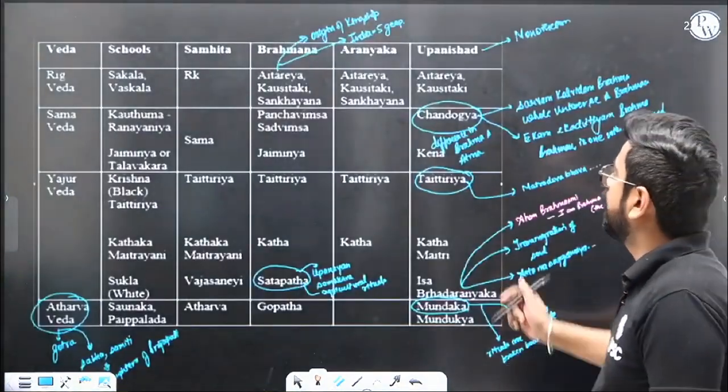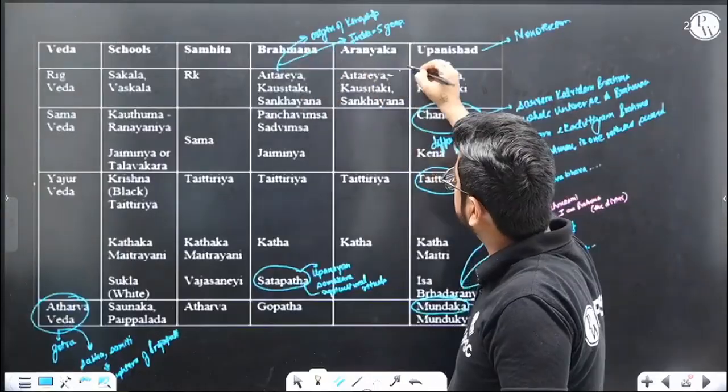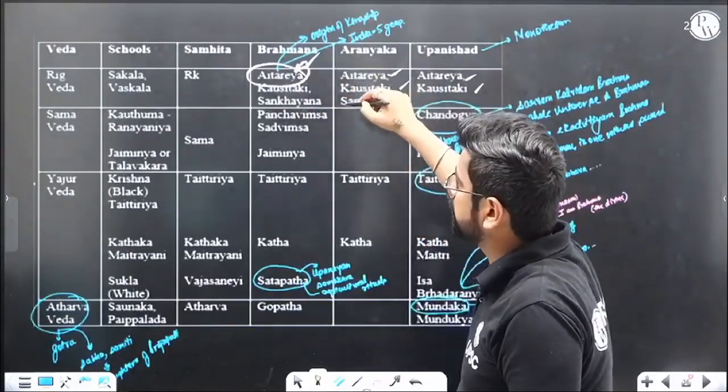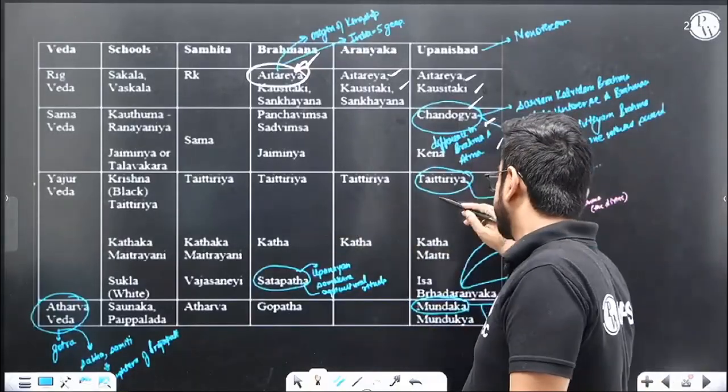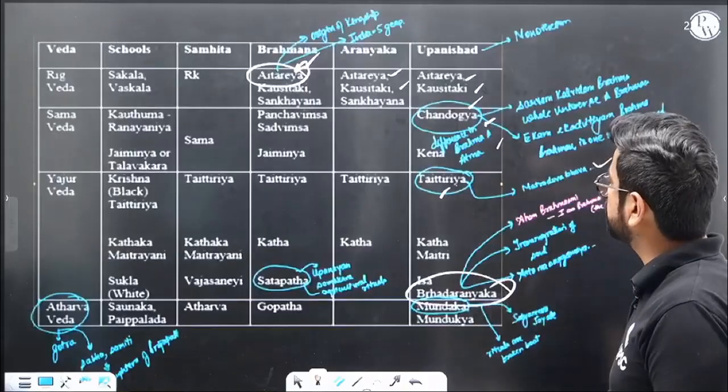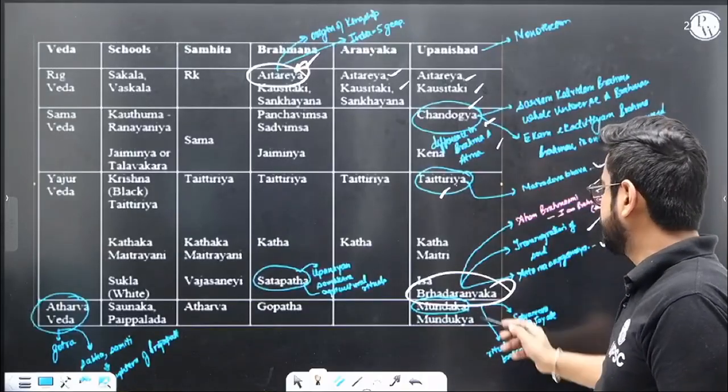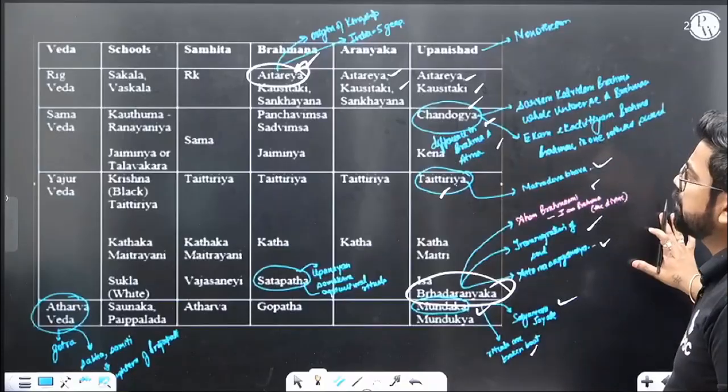A better chart is this one. You see that all three in Rigveda are Aitareya and Kaushitaki. Only Aitareya Brahmana is important in Rigveda. Similarly, in Samaveda, only the Chandogya Upanishad is important, where the difference between Atma and Brahma is discussed. In Yajurveda, we discuss the Shatapatha Brahmana and Matru Devo Bhava, and the Brihadaranyaka Upanishad is the most important Upanishad, with transmigration of soul and Asato Ma Sadgamaya. Then the Mundaka Upanishad, Satyameva Jayate, where rituals are criticized more. This chart will help you remember things.